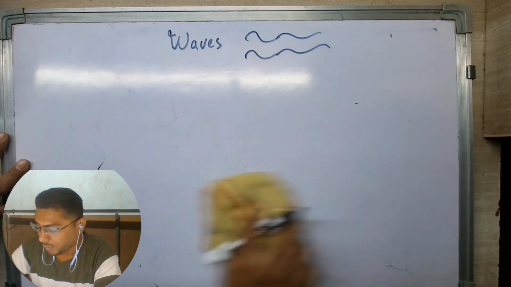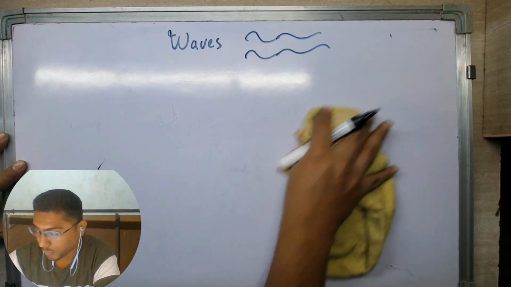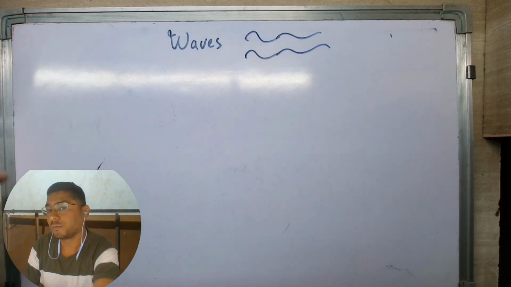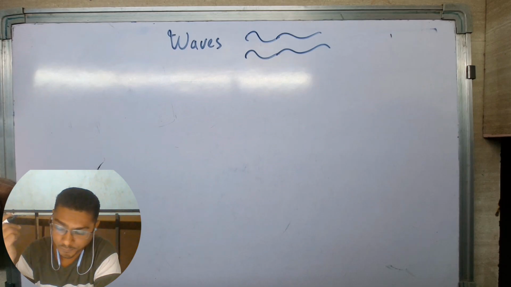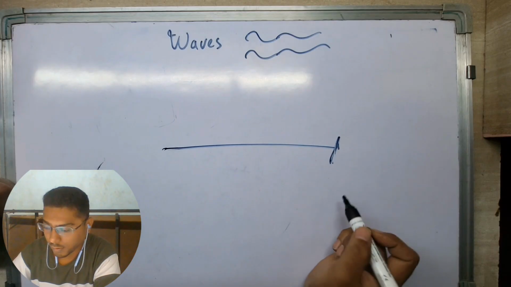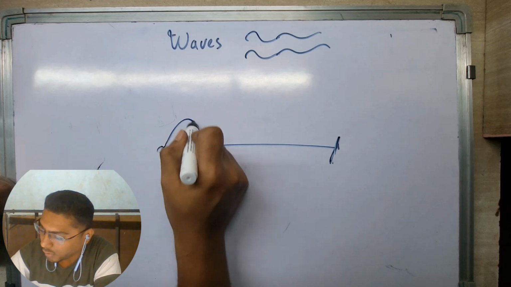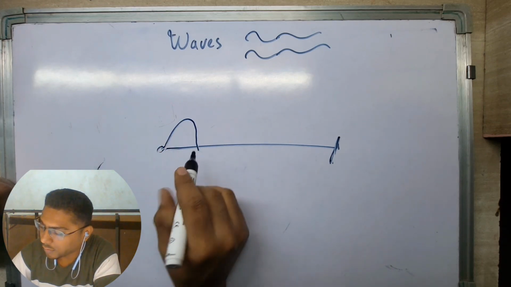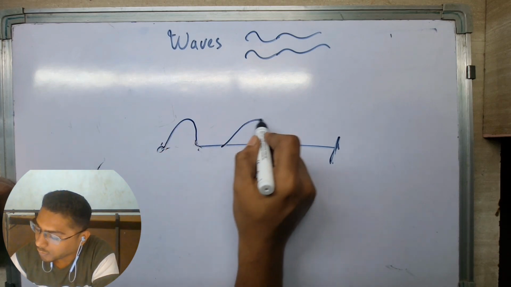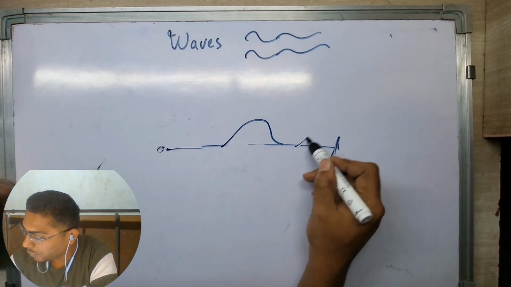By the way, the waves which transfer energy but don't translate the particles of the medium are called progressive waves. So all the mechanical waves are progressive waves. An example would be the ripples in a pond. Another example would be a rope tied to a wall and grabbed by one hand, and when it is shaken down, it carries a peak, it carries a bulge, and this bulge travels along. So after some time this bulge would be here, and after some more time it would be here.